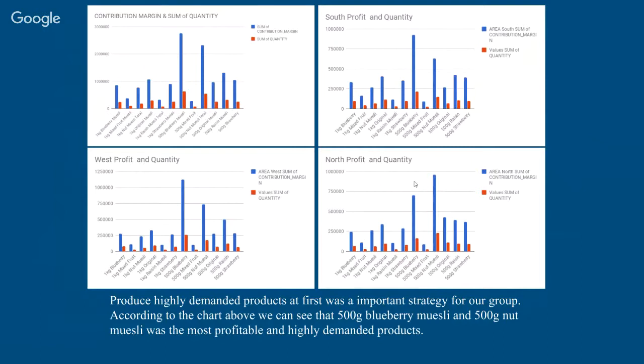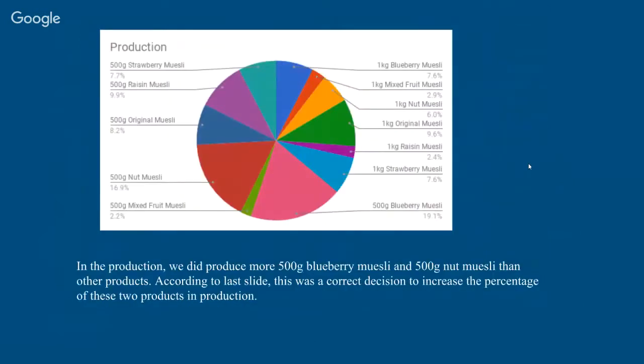Because according to the chart above, we can see that 500-gram blueberry muesli and 500-gram nut muesli were the most profitable and highly demanded products for each area. So in the production, we did produce more 500-gram blueberry muesli and 500-gram nut muesli than other products, according to the last slide. And as a result, this was a correct decision we made to increase the percentage of these products in the production.